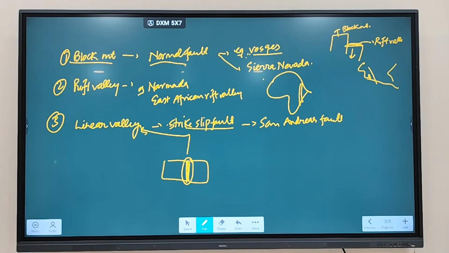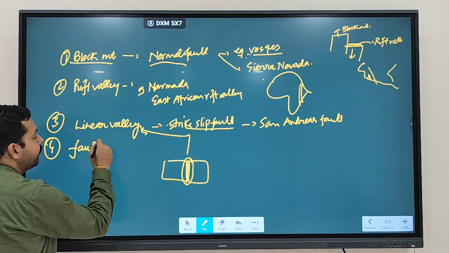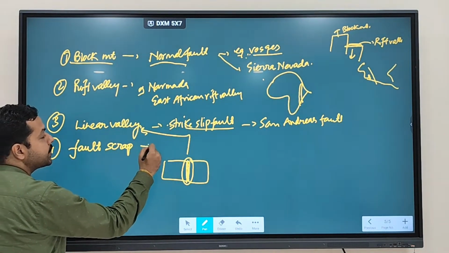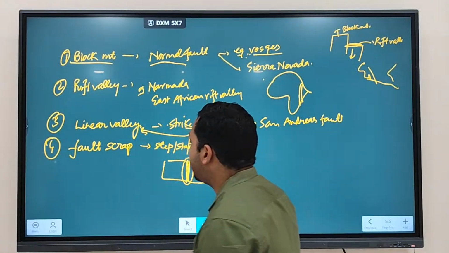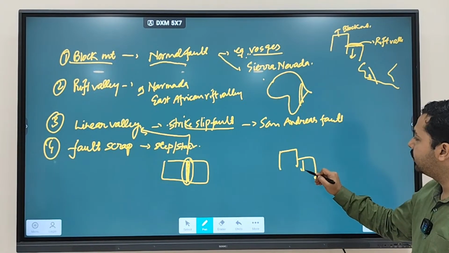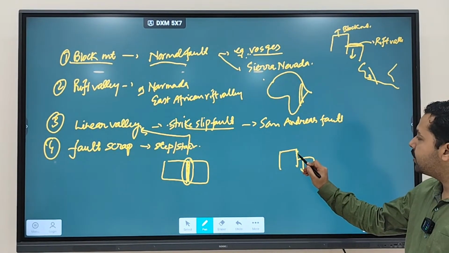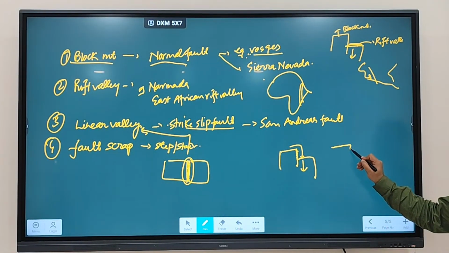We discussed that a special case of strike slip fault is a transform fault. Clear? So linear valleys are something that are being created. There is another term that you can use while explaining, called a fault scarp. Generally a step-like or stair-like feature. Normally what happens is, we discussed that when one of the blocks moves downward, you will see the edges slide and dip, but sometimes due to erosion, this can be formed like this.